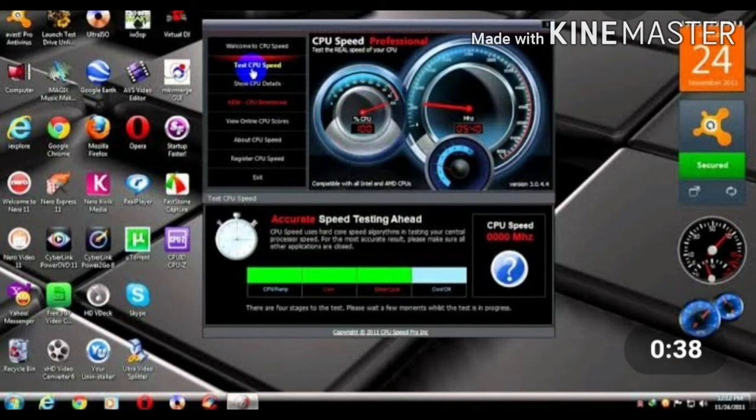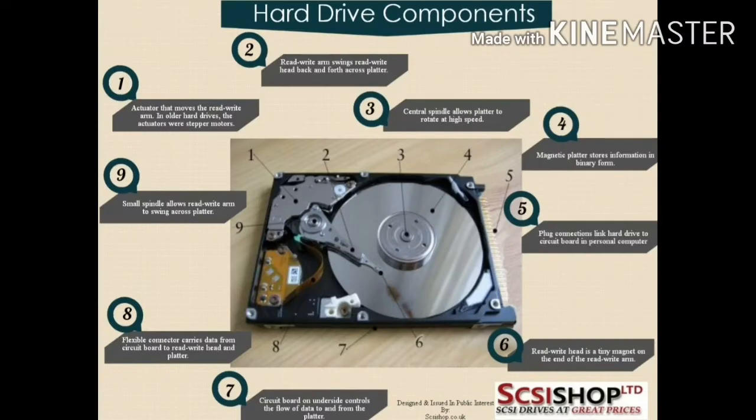If you have two computers that are identical except for the CPU speed, the computer with the faster CPU completes a task more quickly.